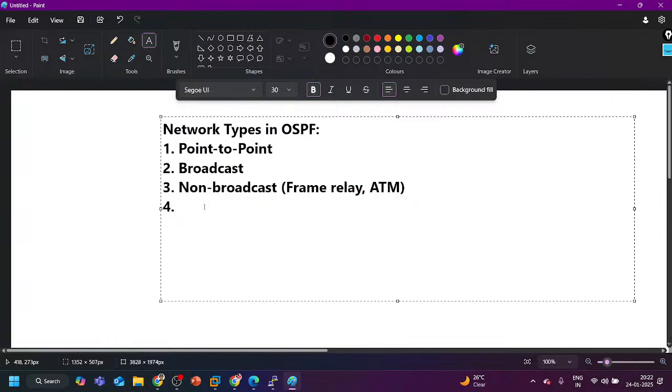Then we have the next network type, that is point to multipoint. So what is point to multipoint now?